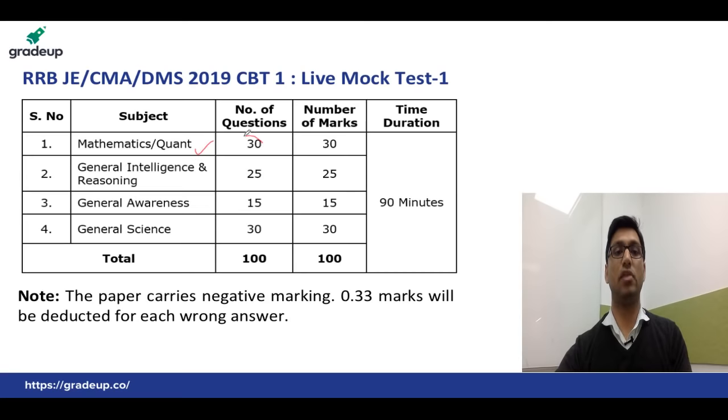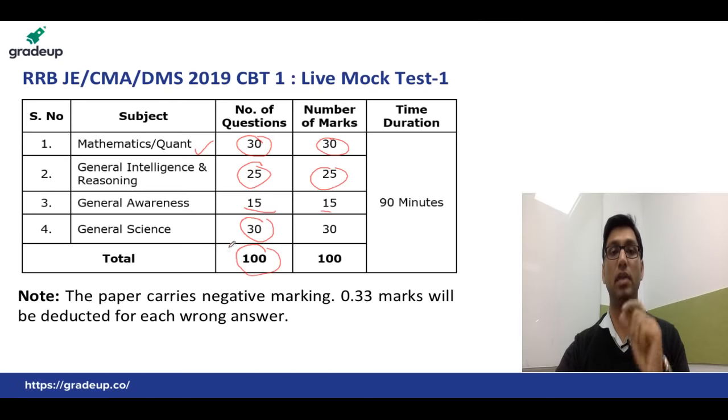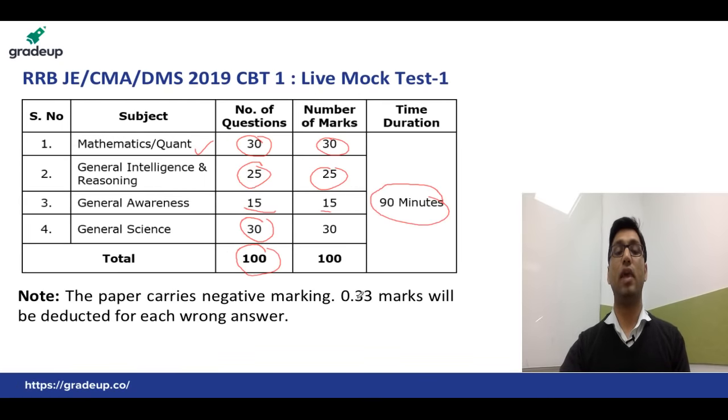For mathematics, you can see there are a total of 30 questions of 30 marks. For general intelligence and reasoning, there are 25 questions of 25 marks. For general awareness, there are a total of 15 questions of 15 marks, and for general science, there are a total of 30 questions. So total questions are 100 for CBT-1 and the time is 90 minutes. For every question there is 1/3 negative marking for CBT-1, so please be careful about the negative marks.